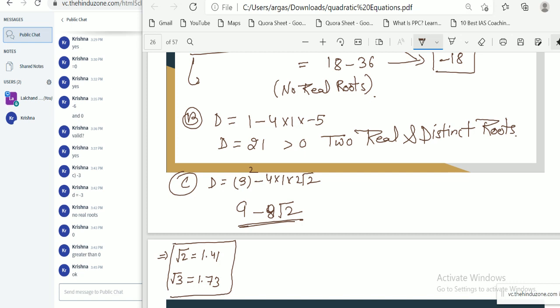So if we put 9 into 8 minus 1.41 and simplify, so this is our negative value. Now we can conclude this is negative, so we can say no real root.